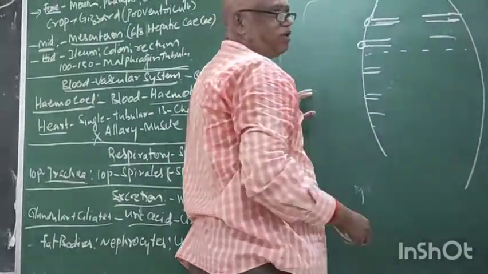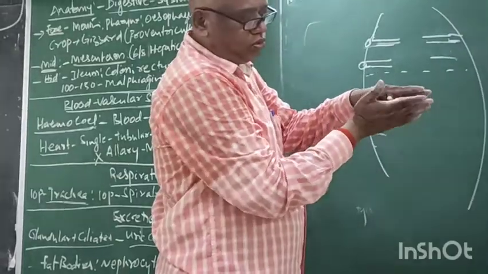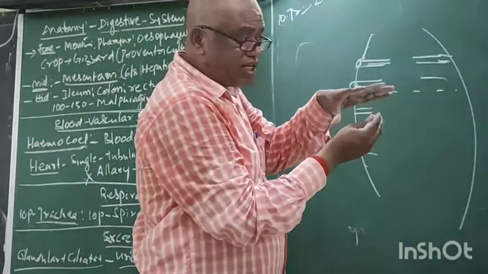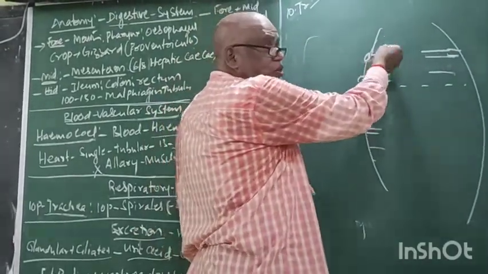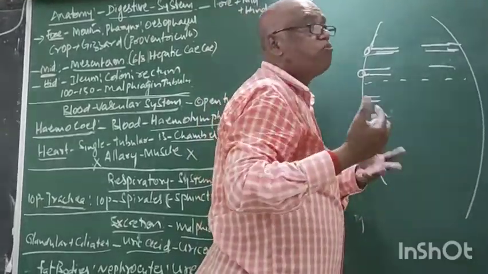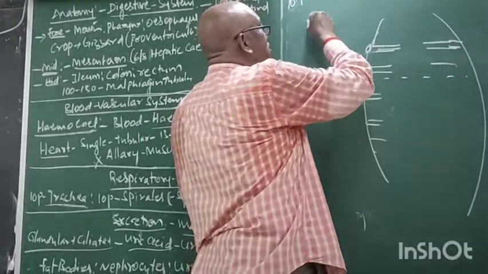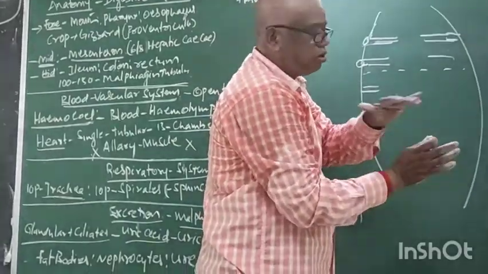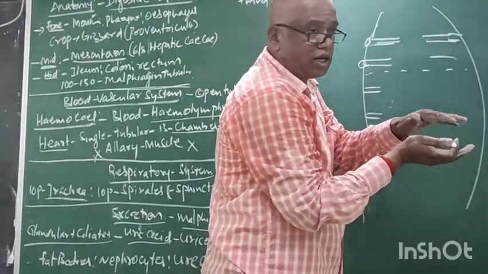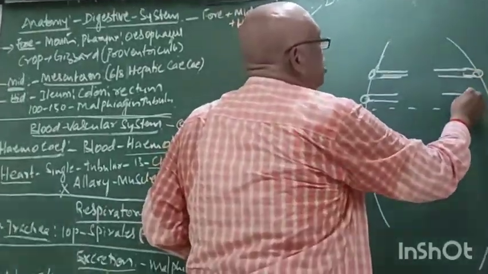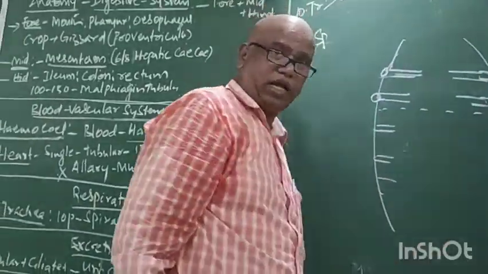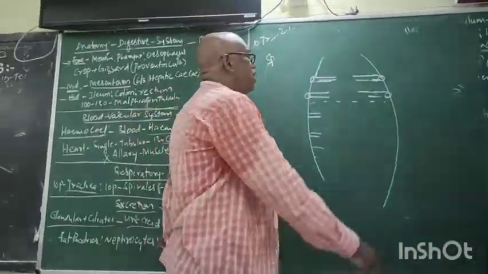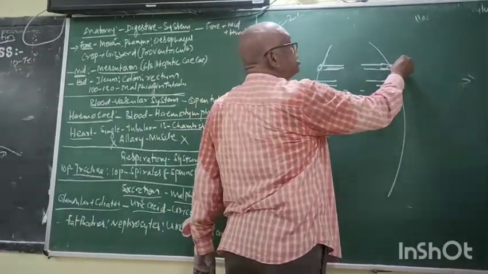These openings are called spiracles. The tube is internal and is called trachea, but this tube is open to the outside. The opening of the trachea is called a spiracle. Are the spiracles located dorsal or ventral? Not dorsal, not ventral, but lateral. How many spiracles? 10 pairs of spiracles. These spiracles are regulated by sphincters.